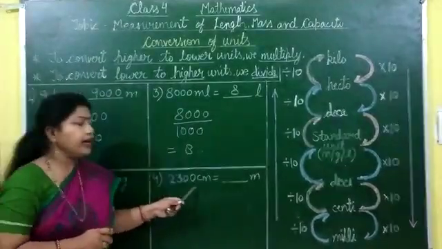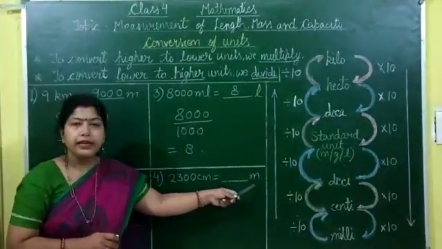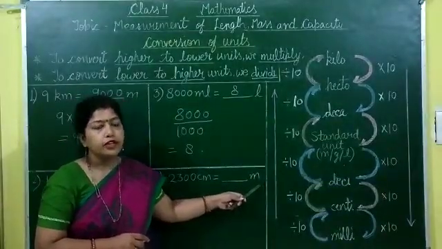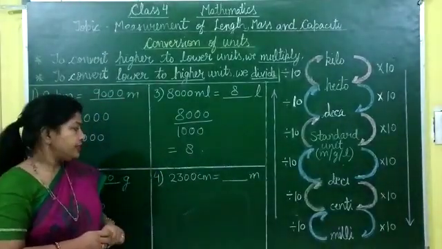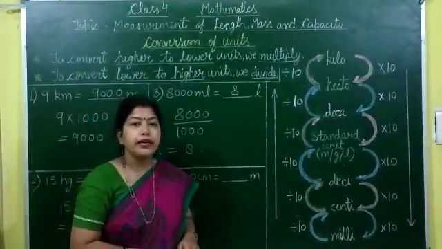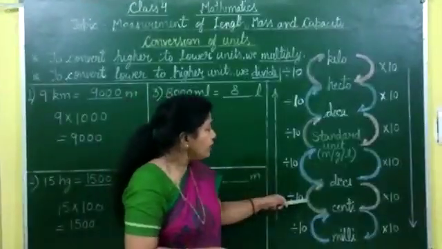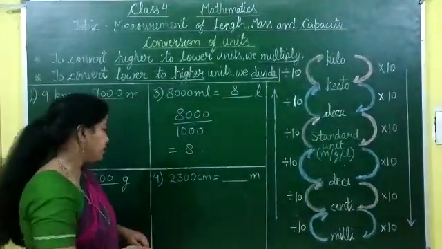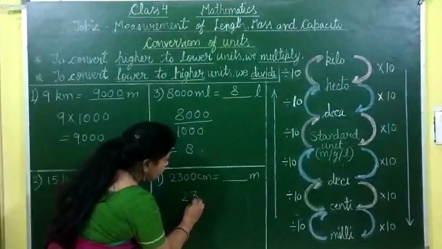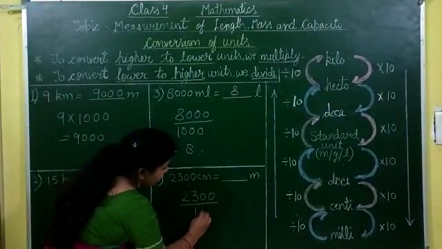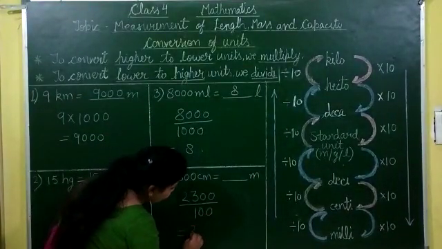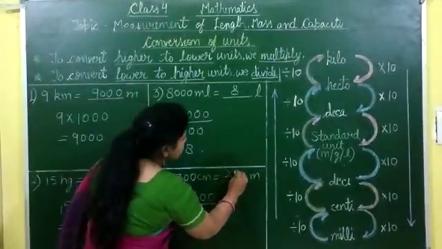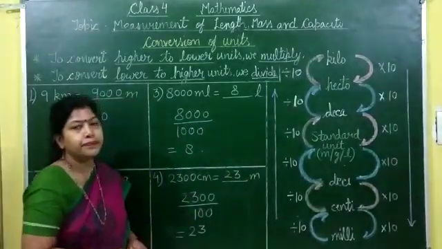Now 2300 centimeter is equal to how many meters. A smaller unit centimeter to bigger unit meter. So here we divide. Now check the steps between centimeter and meter. So here 1, 2. So there are 2 steps between centimeter and meter. So here we divide 2300 by 100. So it is equal to 23. So 2300 centimeter equals 23 meter.